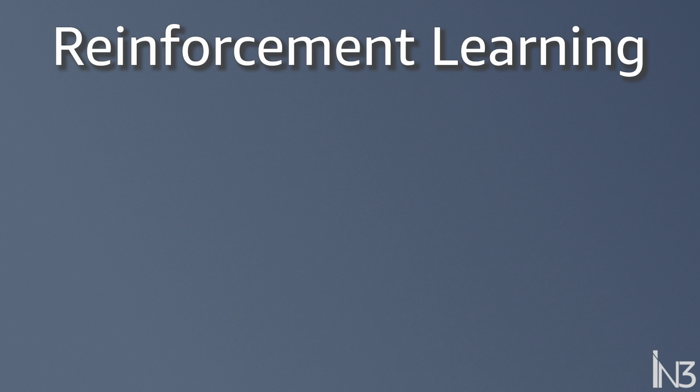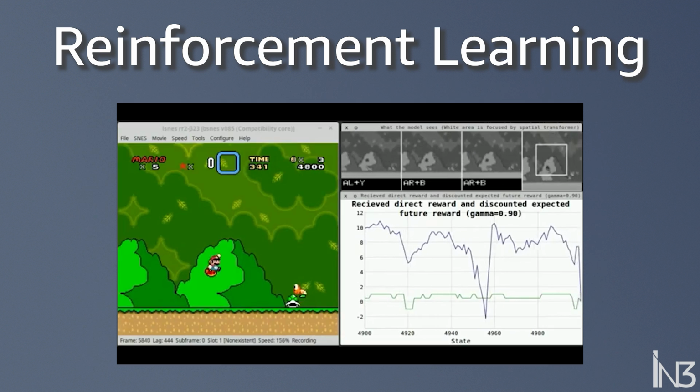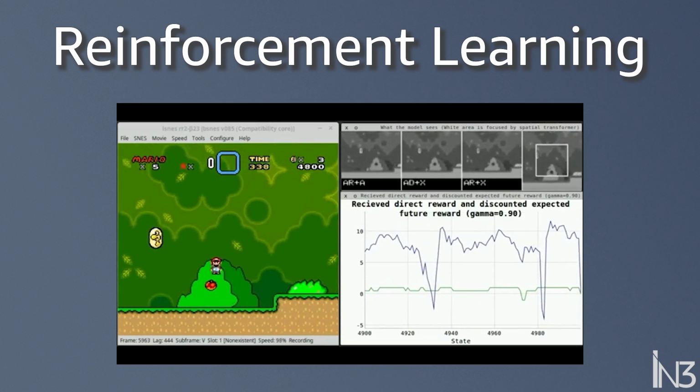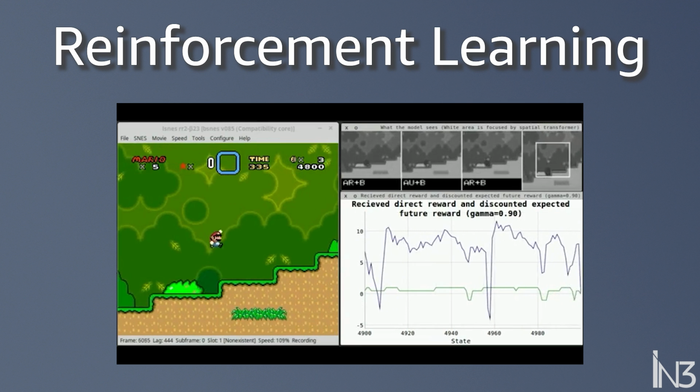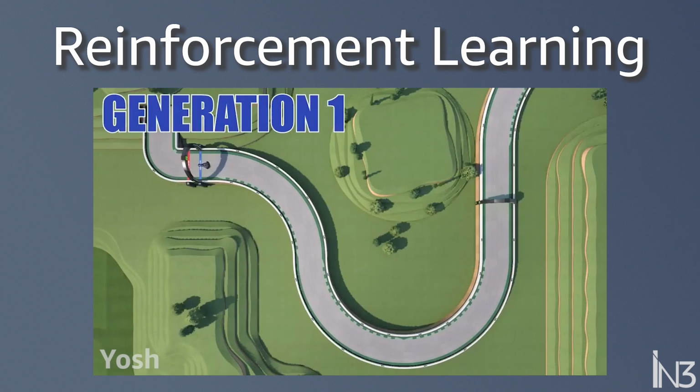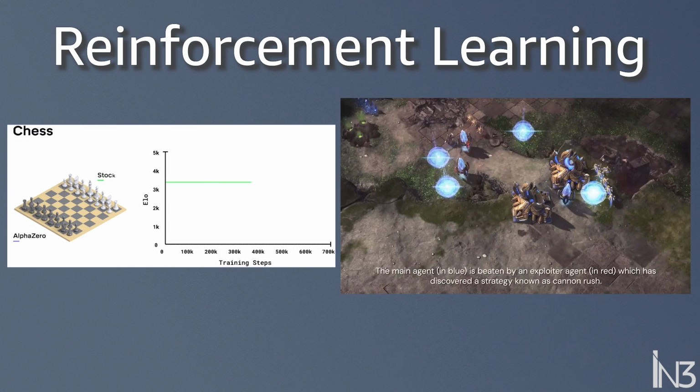There's also reinforcement learning, which is used for tasks like learning how to play games. The algorithm starts by randomly performing actions and is rewarded when it does something right, just like you might teach a dog to do tricks. After a long period of learning, the algorithm learns what actions to perform to get the most rewards. Reinforcement learning has been used to beat professionals in chess and StarCraft, and is definitely the most likely type of algorithm to take over the world.